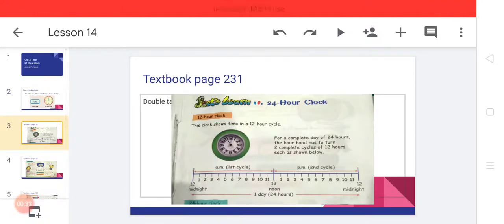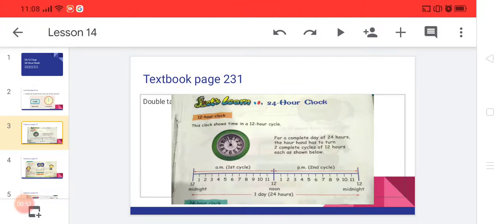Okay guys, let's start the work on textbook page 231. Here, the 24-hour clock. First of all, I want to tell you that in one day there are 24 hours. On the timeline you can see midnight to noon, noon to midnight. One day completes 24 hours here.